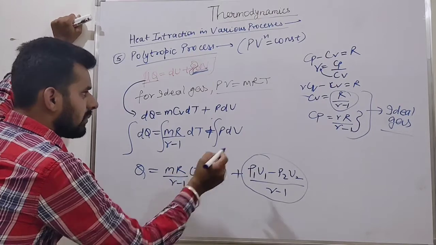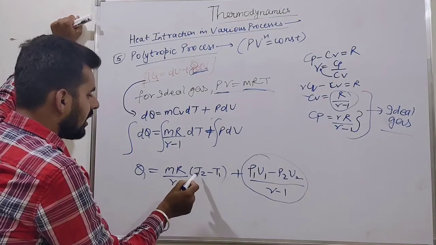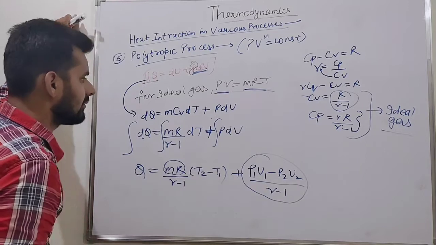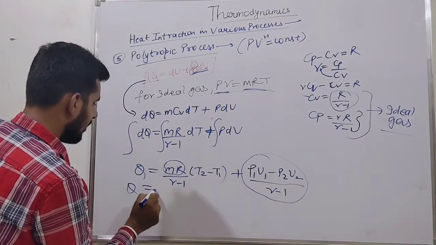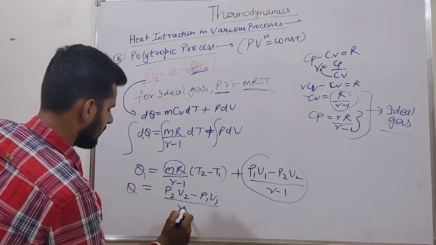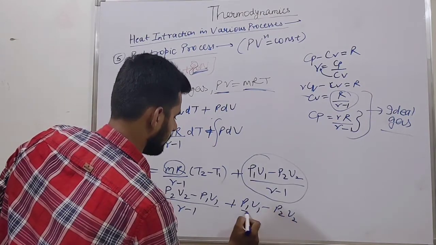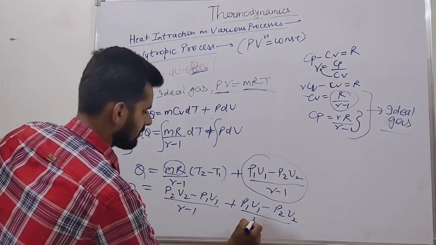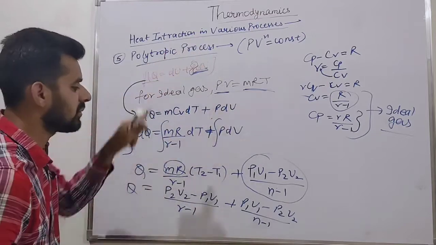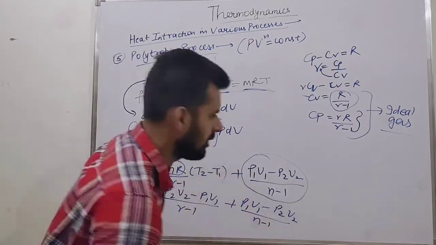Now we know PV is equal to mRT. Now mR(T2 minus T1), what is the value of mRT? We can write it as (P2 V2 minus P1 V1) upon gamma minus 1 plus (P1 V1 minus P2 V2) upon what, friends? N minus 1. Sorry, this is not gamma, friends. It is for a polytropic process. Its index is n. It is n minus 1. So we are getting here.